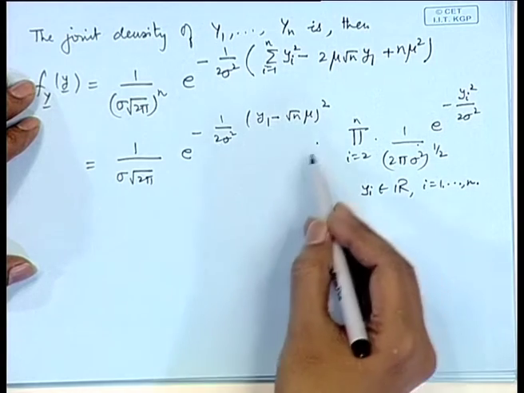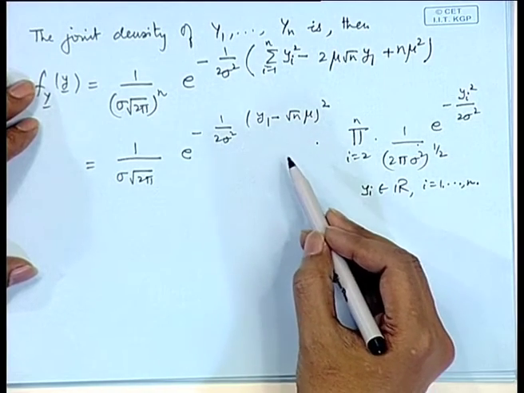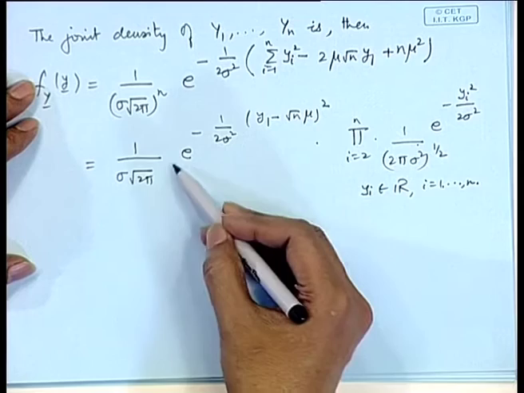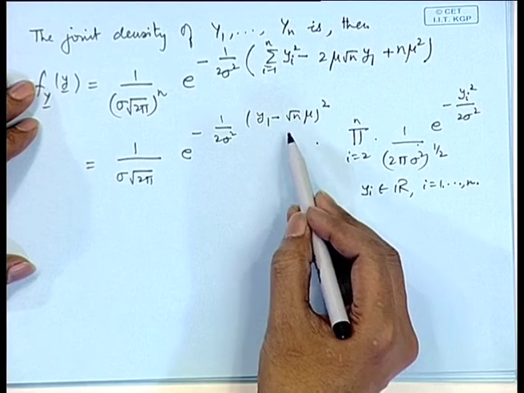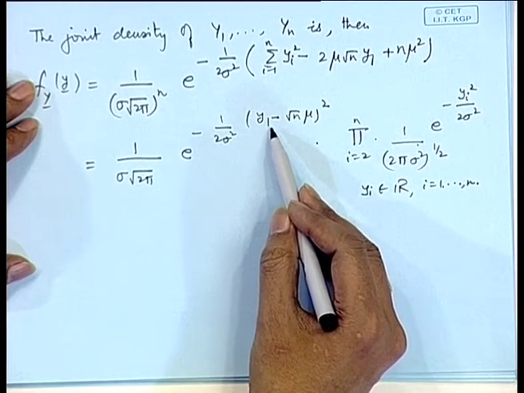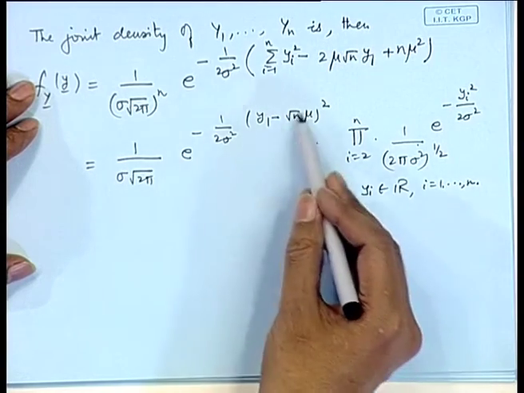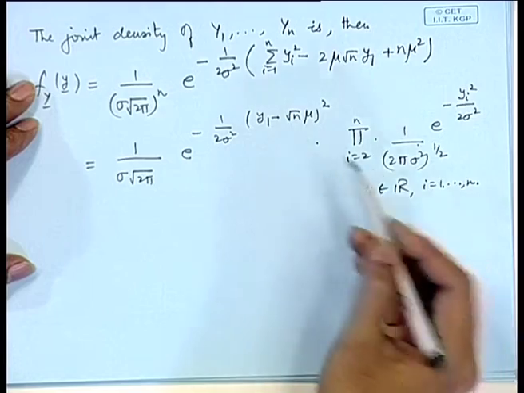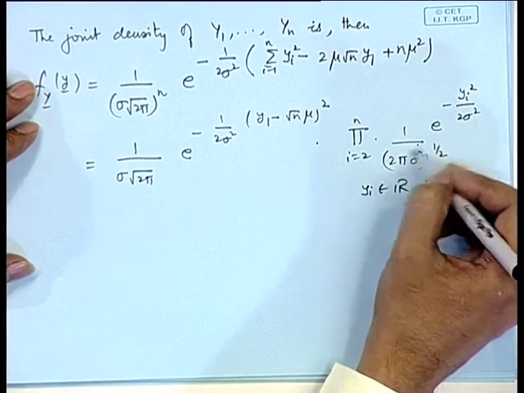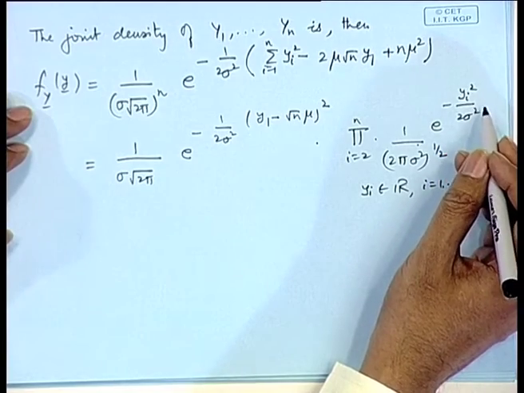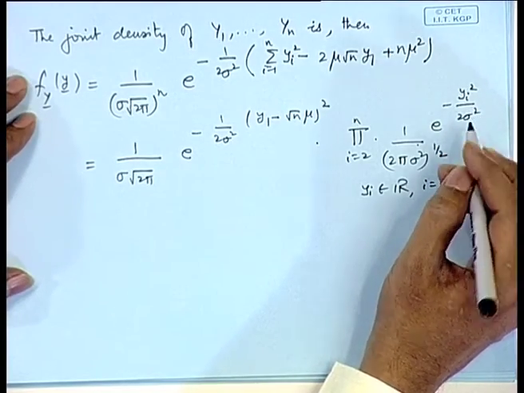Now, you see this representation, we are able to express the joint density of y_1, y_2, ..., y_n as a product of certain functions, where each function is strictly dependent only on each y_i. So, these are n functions. This is a function which is dependent upon y_1 alone, and here we have n minus 1 functions, each function is dependent upon y_2, y_3, ..., y_n respectively.